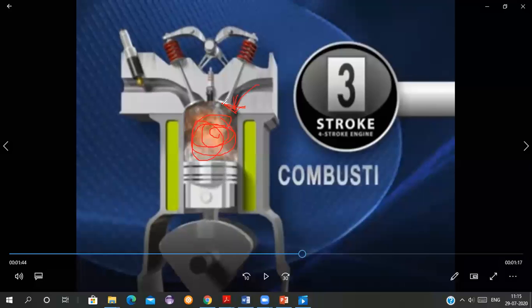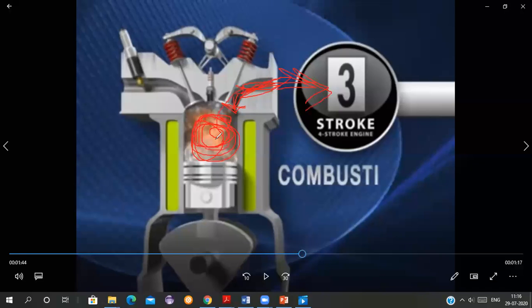So what is happening here? The pressure inside is more and the pressure here in this exhaust gas line is less. It is atmospheric pressure. The exhaust gas pipeline is open to atmosphere. That is why there is atmospheric pressure here. So these high pressure gases can move outside. Therefore the pressure inside the combustion chamber is above the atmospheric pressure.